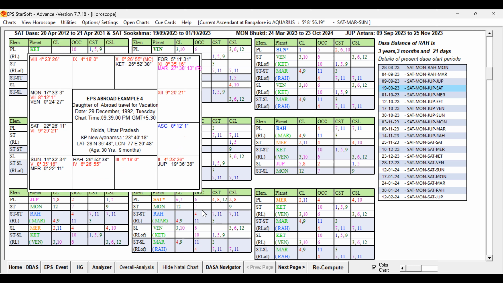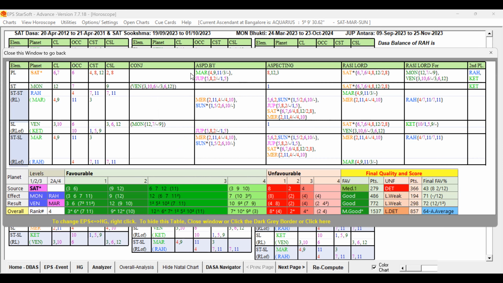Then let me open that EPS table. Saturn is aspected by Mars and also Jupiter. Saturn is the fourth lord, ninth lord, 11th occupant, three-star lord. This is also supportive for travel, and also Jupiter, the fifth lord. These are all supportive for the fifth lord, and also the 1 and 5 cuspal lords. Moon is conjoined with Venus, which we already discussed.